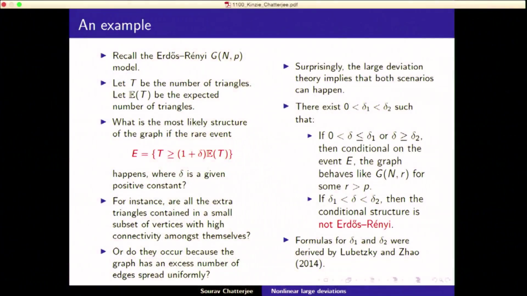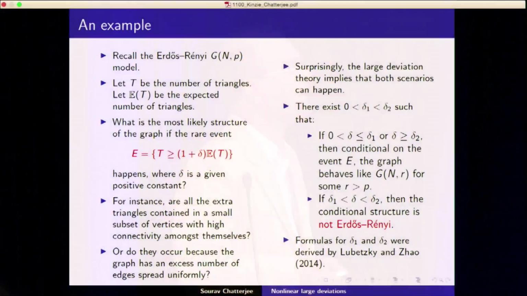Do delta 1 and delta 2 depend on N and P, or are they just? No, they depend on P. They don't depend on N, because it's an asymptotic result. So in this result P is fixed, but N is going to infinity. Okay, so delta 1 and delta 2 depend on P. Yeah. So this was a very clever piece of work where they actually found this. Raghu and I tried very hard to get this, but we couldn't.